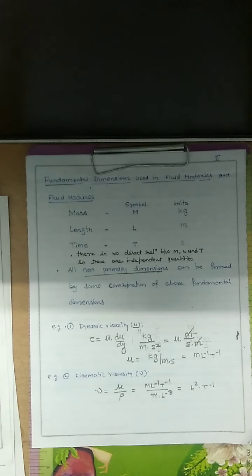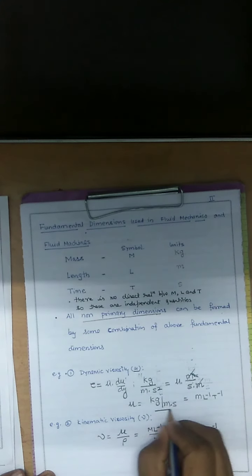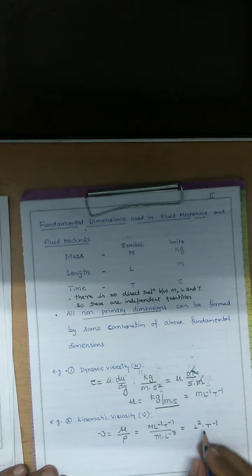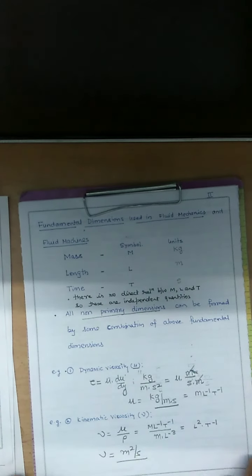Whenever you want to find the dimension, always put the units in terms of MKS unit. This is the MKS unit, kilogram meter per second, and what is the kinematic viscosity unit? Meter square per second.